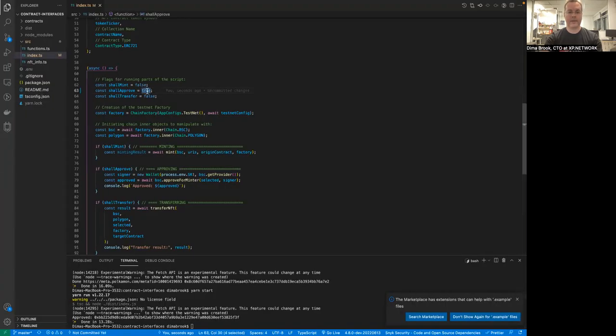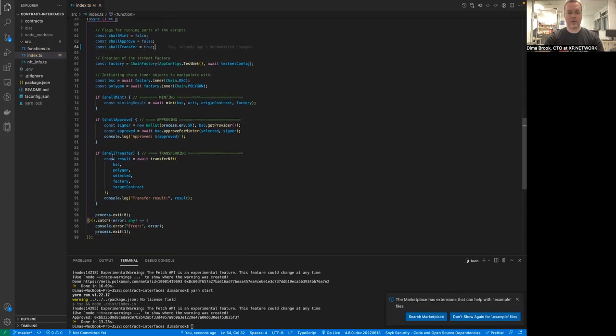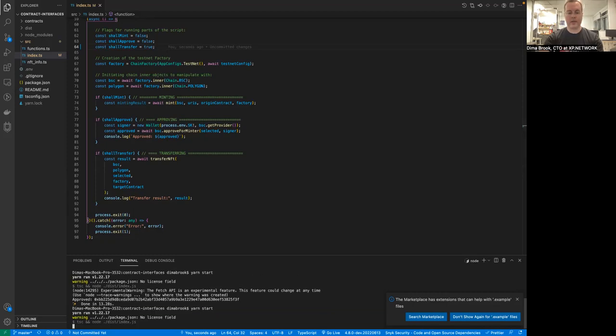Let's again turn shell approve to false because we don't want to waste our time on that anymore. And let's turn shell transfer to true. This will call the transfer function. If we set everything properly, we will send an NFT from BSC testnet to Polygon testnet, and it should arrive at the target smart contract that we deployed there. Okay, so we have everything set up properly. Let's run the script again.